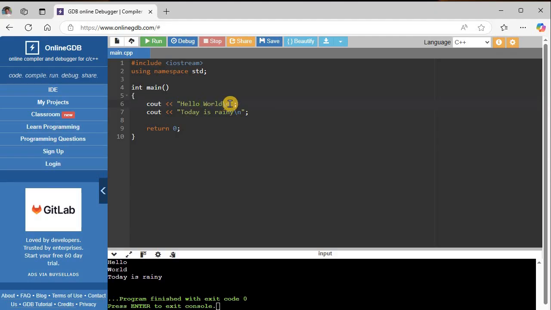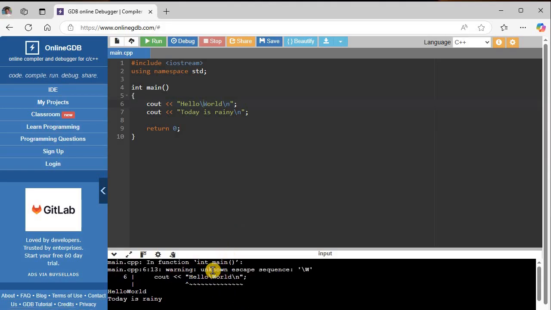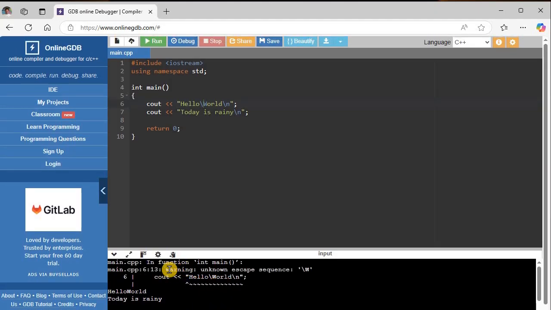Backslash is a special character. And if you actually wanted to print a backslash, let's say I wanted to have a backslash between hello and world, like that, this would be a problem. It's actually going to give me a little error right here. Actually, I'm sorry, not an error, but a warning. Warning means it still compiles and runs, but it doesn't like it. So it's still something that you need to look at.